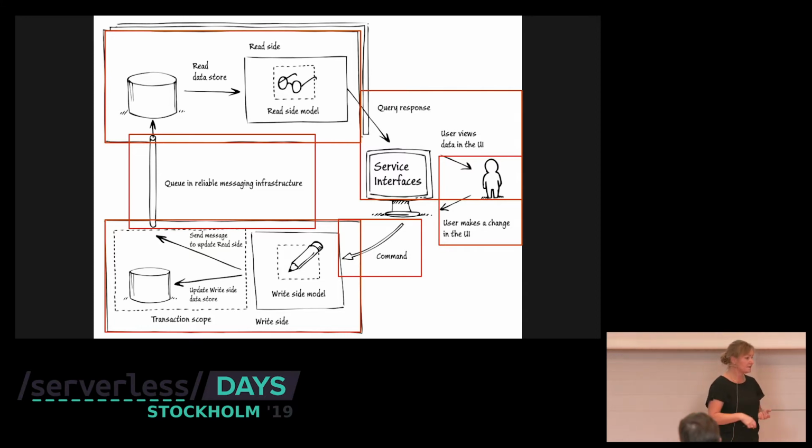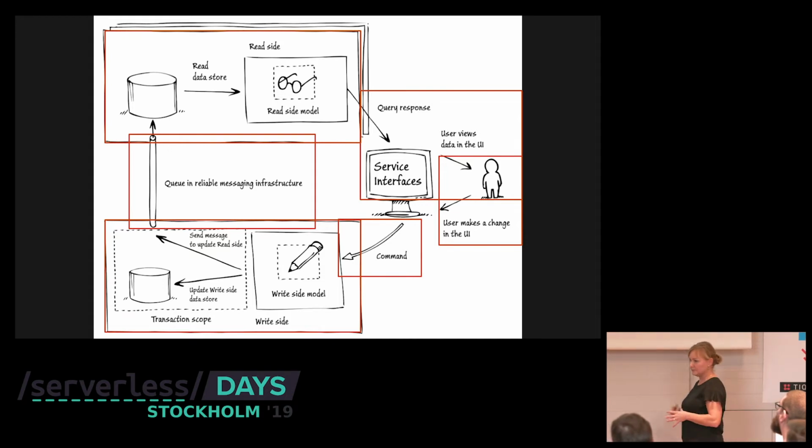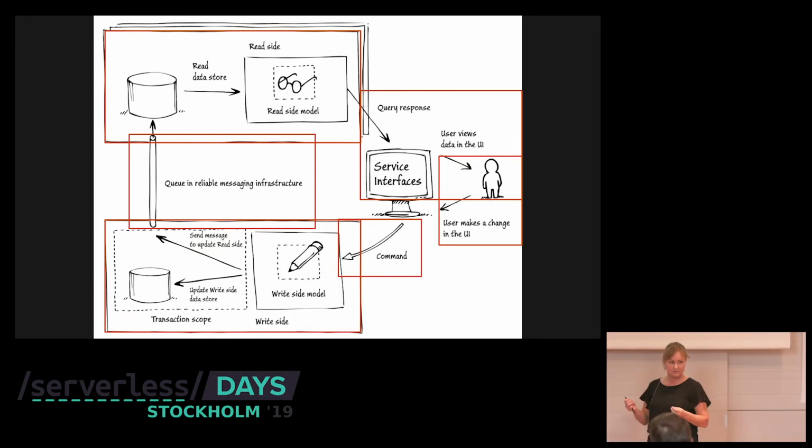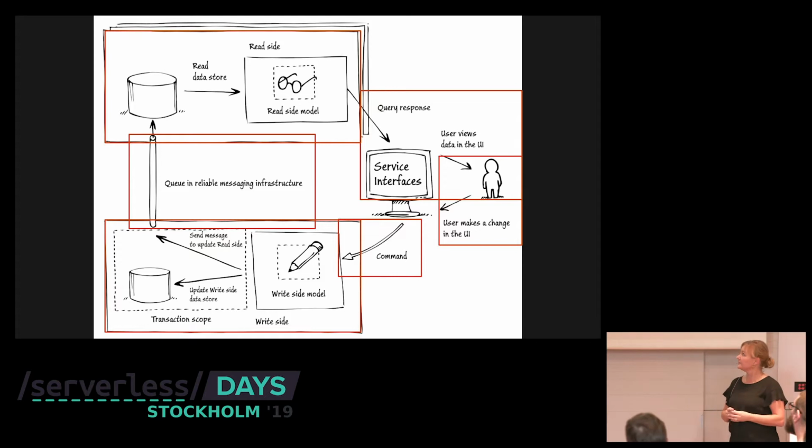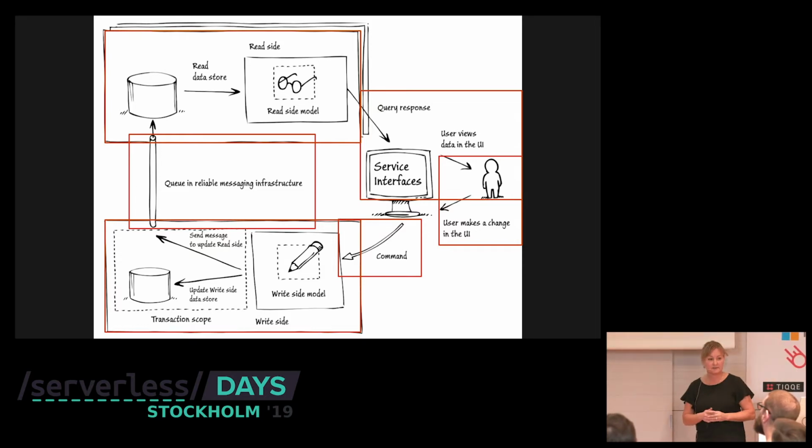You send these on a reliable messaging infrastructure, and then you have the read side triggering on those events and building up views or projections. And these projections are optimized for reading. Sometimes you even choose to have a special database on the read side that's optimized for reading and another for the write side. When the user queries the system, it will query the read side.